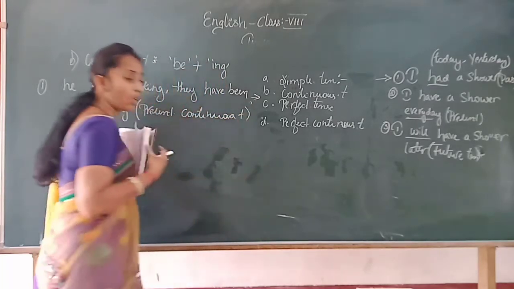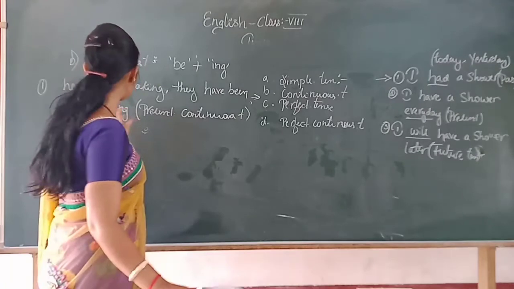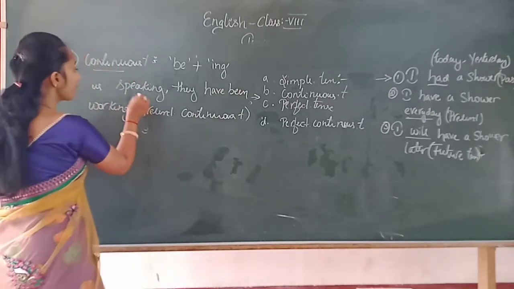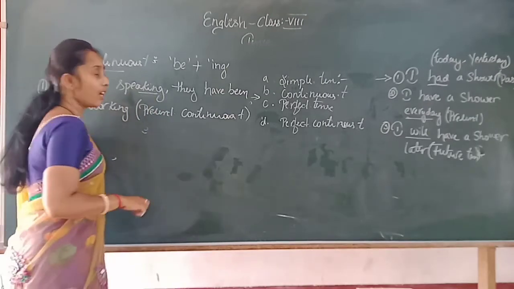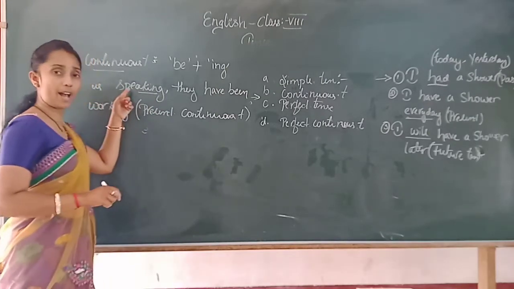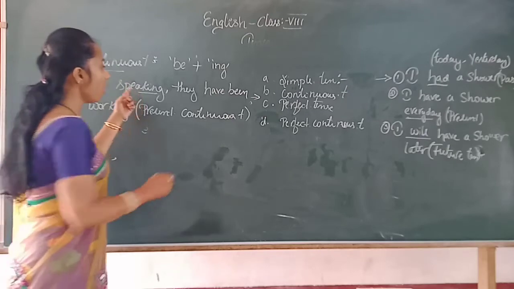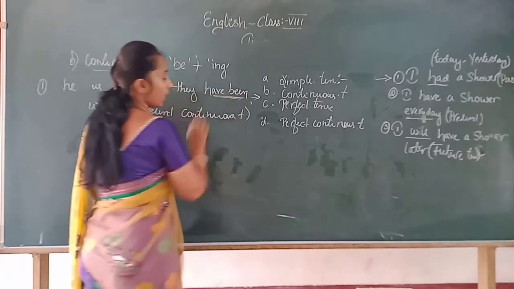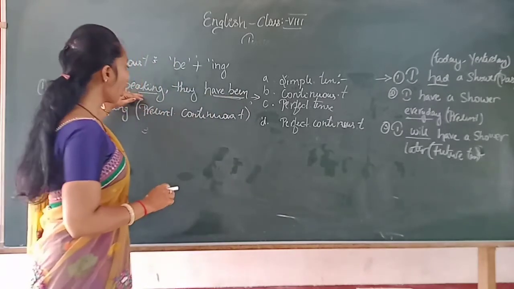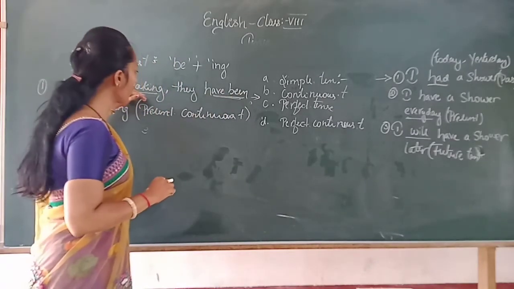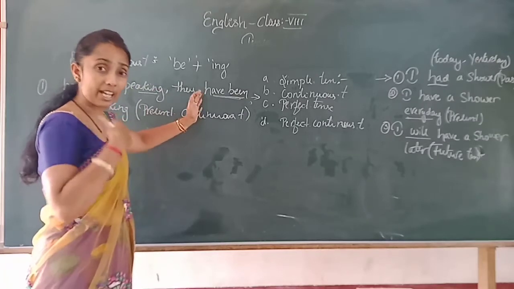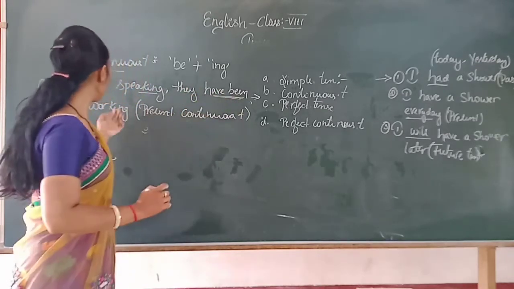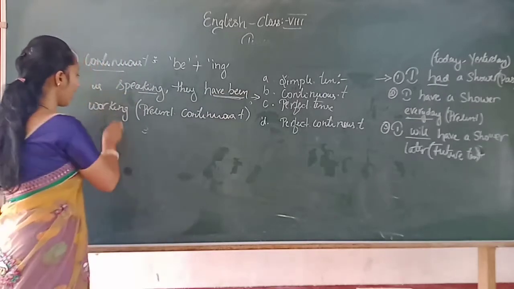Okay, children, on what basis we can say it is a present continuous tense? Because as I told, speaking, the ing form is there which shows the continuity of an action. And with the help of the auxiliary verb, have been means they continued, plural form, they have been working, ing form.